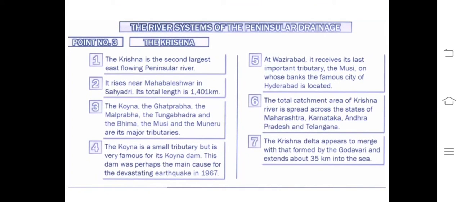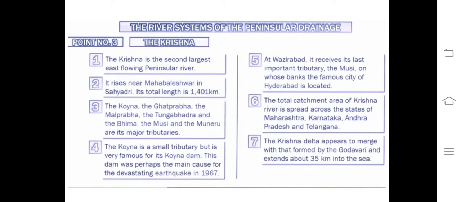Now we'll see the Krishna. The Krishna is the second largest east flowing river, second after your Godavari. It rises from the same region, Maharashtra, Mahabaleshwar in the Sahyadri region. Its length is your 1400 km. Koyna and many are your tributaries, Bhima. Bhima, you know, there is Bhima Koregaon. Bhima was the name of the river. Musi and others are the major tributaries of your Krishna river.